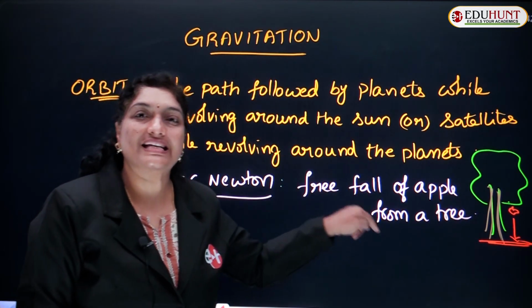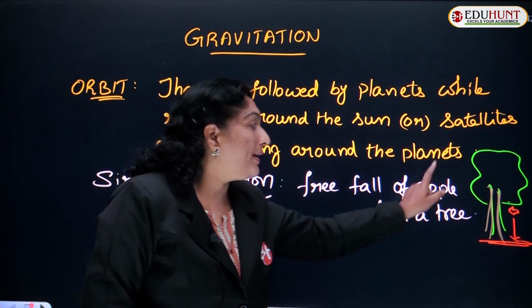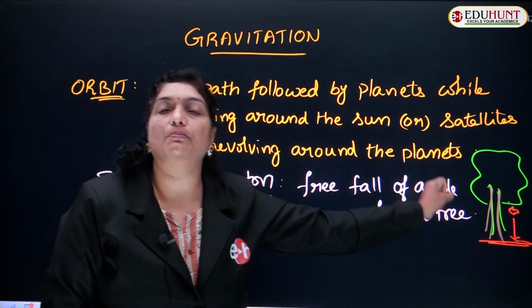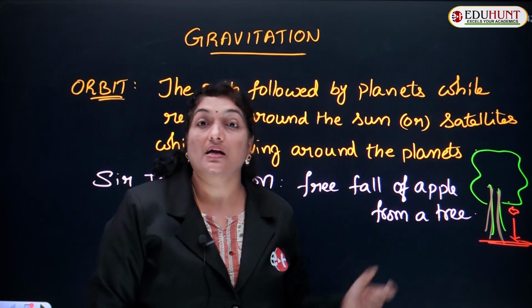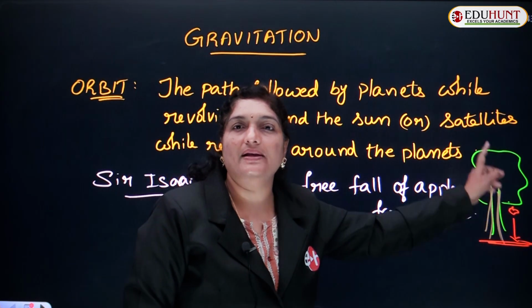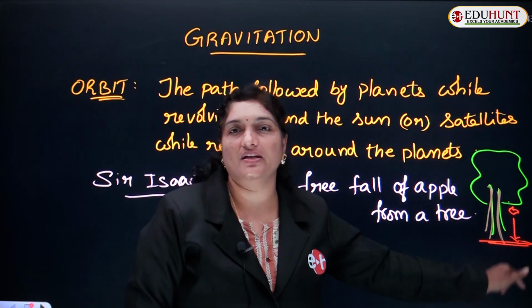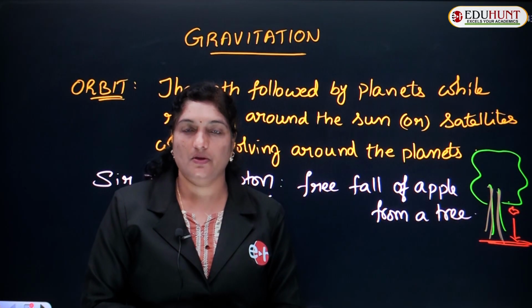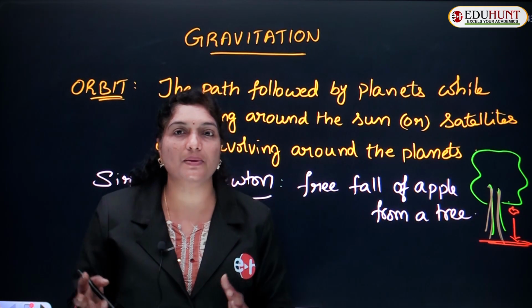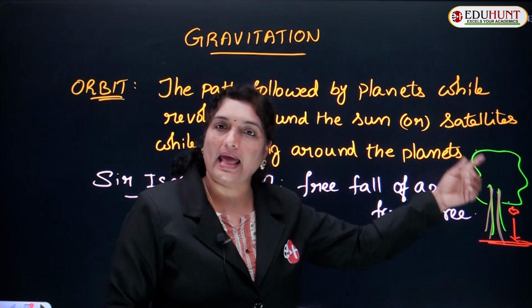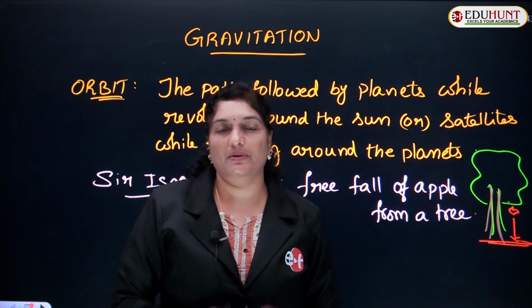So, what force is acting to make the apple fall down is nothing but the gravitational pull of the earth. The gravitational pull of the earth makes the apple fall down from the tree to the surface of the earth. So that means there must be some attractive force acting between an apple and the earth,